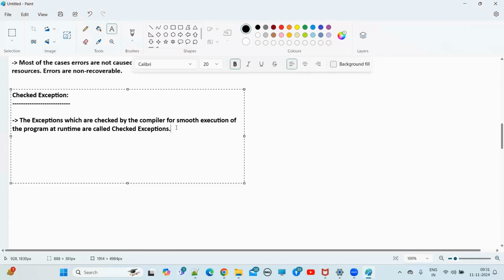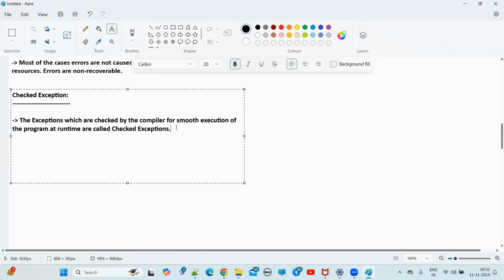Am I right or wrong? Yes. Okay. In the same way, you can apply the same thing to our program, guys. So here, what are checked exceptions? The exceptions which are checked by the compiler for smooth execution of the program at runtime are called checked exceptions. So who will check the checked exceptions, guys? The compiler will check first. At compile time only, the checked exceptions are checked by the compiler. Why is the compiler checking? For smooth execution of the program at runtime.